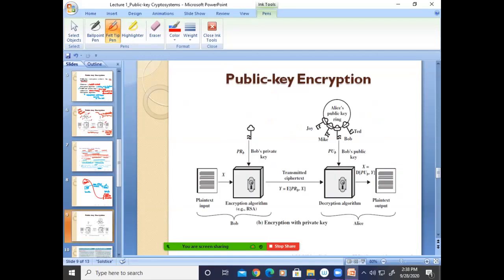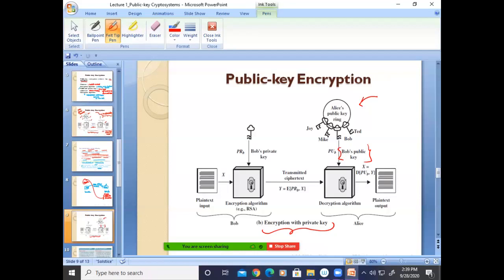Next is the opposite. I told you, encryption with the private key. So what is the meaning? Initially Bob generated a pair of keys and Bob uses his own private key to encrypt. Bob's private key is used for the encryption. Everyone knows Bob's public key, because public keys are stored in a public register which is available for all the users. Now Alice will use Bob's public key to decrypt the message.